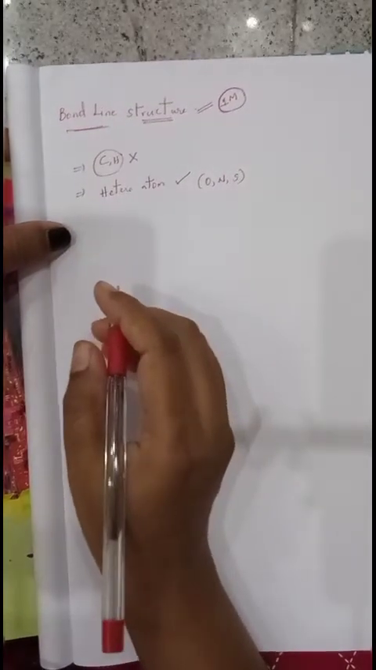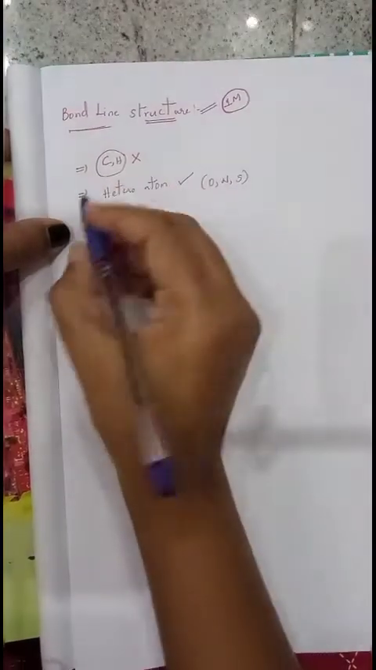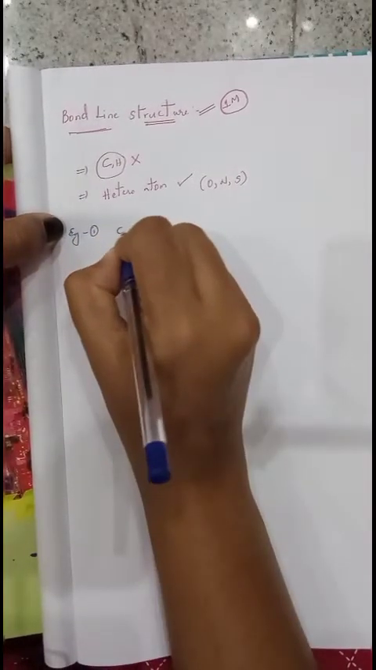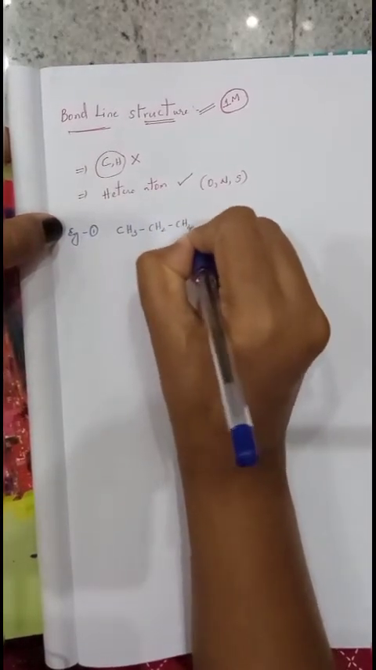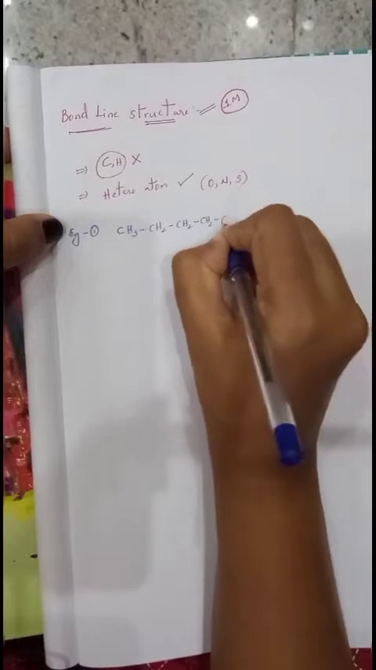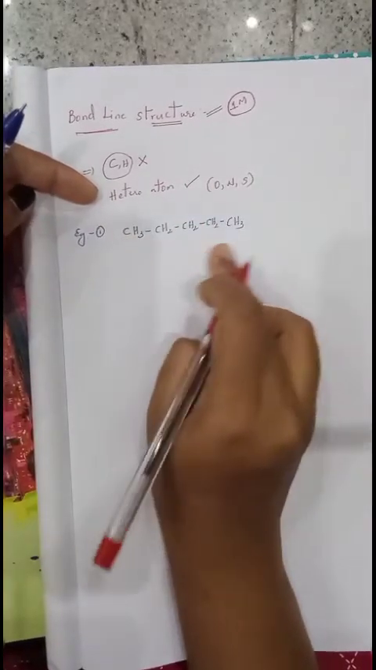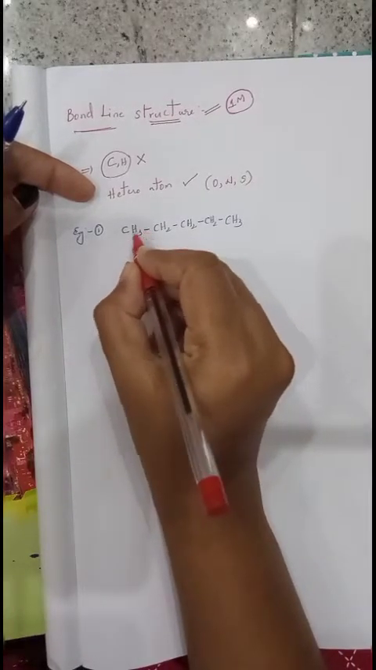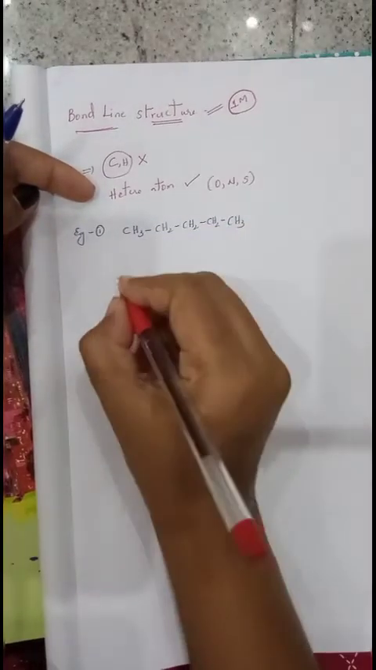We will see examples. Here I am taking one example, example 1: CH3, CH2, CH2, CH2, CH3. This compound we want to represent in bond line structure. In this compound only carbon and hydrogen are there, so we need not represent the carbons and hydrogens. All are only single bonds, so represent with single lines.